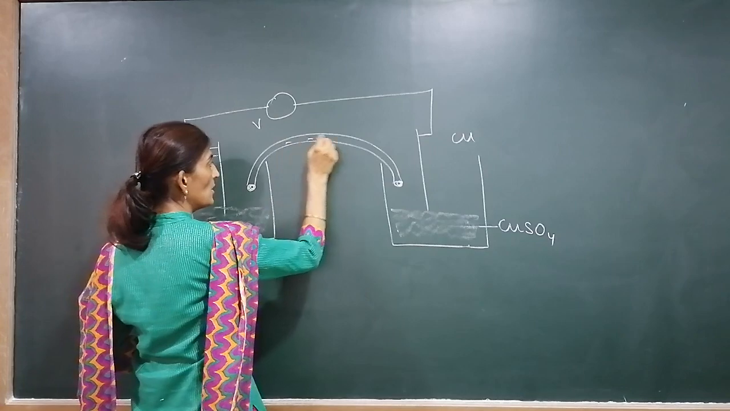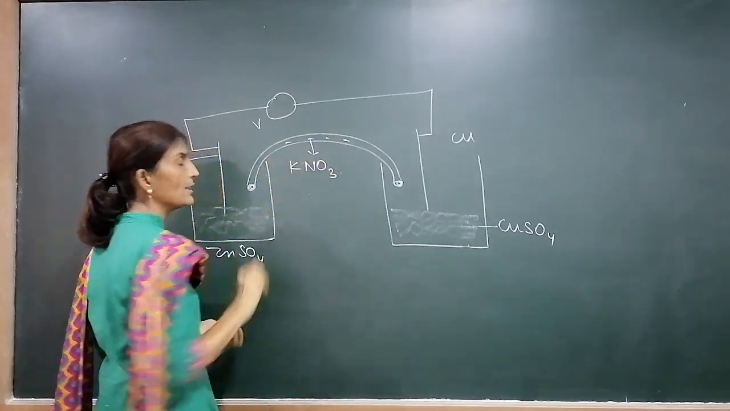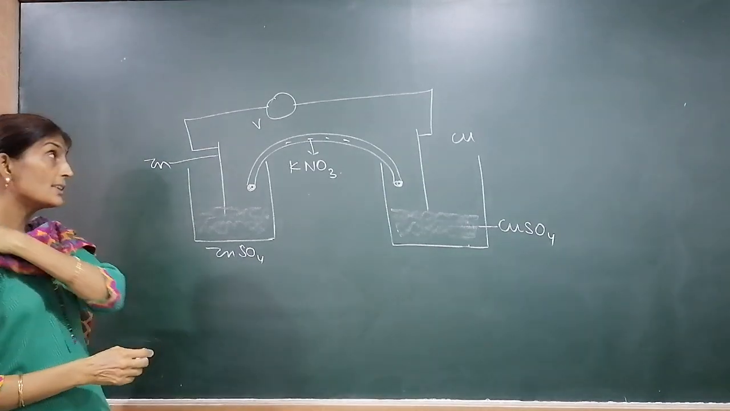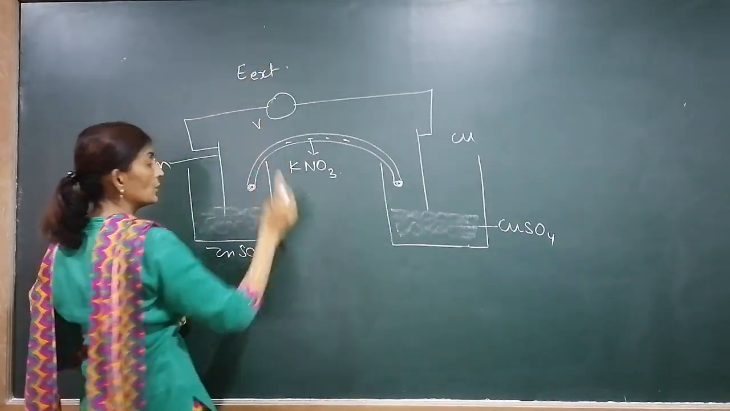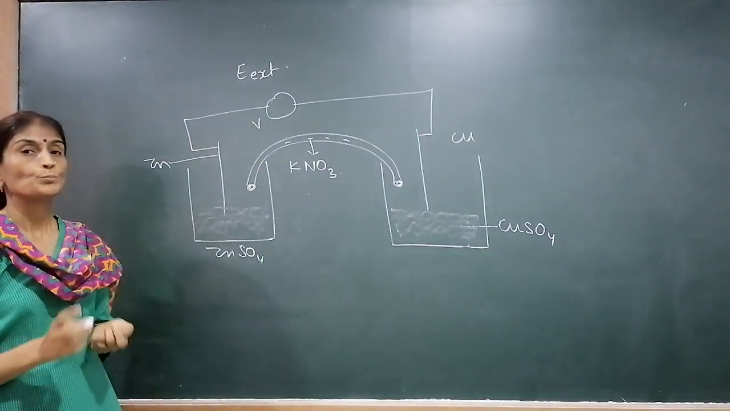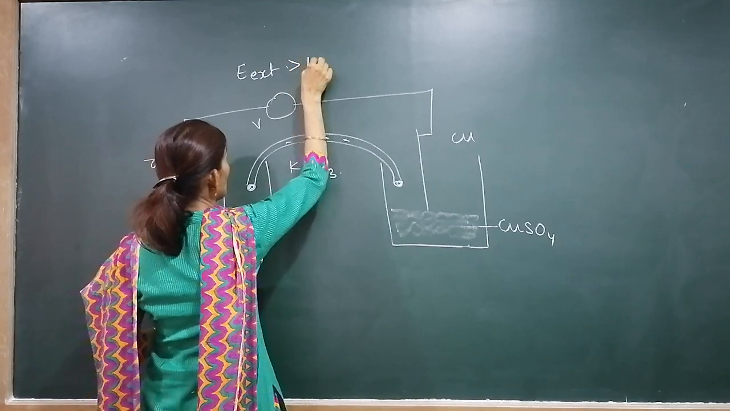What is to be filled in the salt bridge? A strong electrolyte like KNO3 or ammonium chloride. Now suppose we supply some external voltage to this cell. The value of the external voltage is more than 1.1.